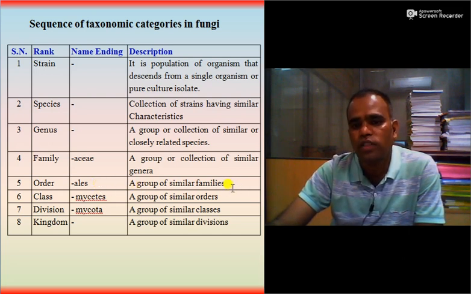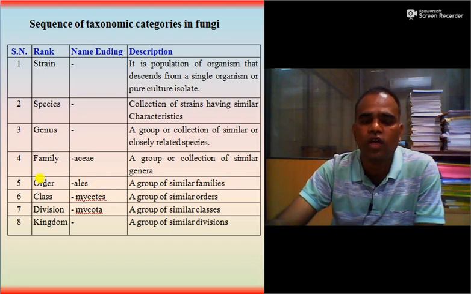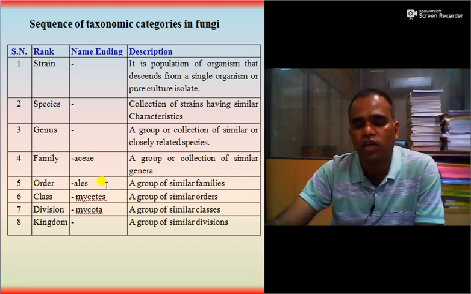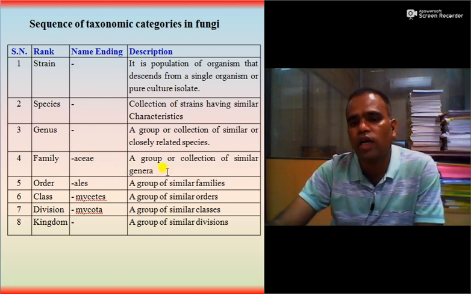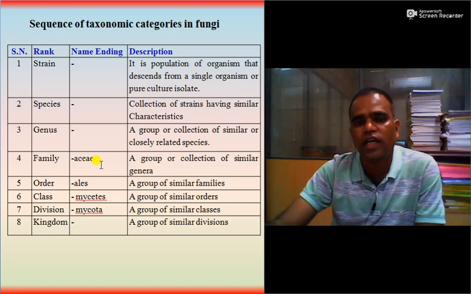Then order. A group of similar families is called an order. The suffix of the order is ales. Say for example, Peronosporales, ales. So it is an order. Then family: a group or collection of similar genera is called a family, and it ends with the suffix aceae. Say for example, Peronosporaceae, aceae.